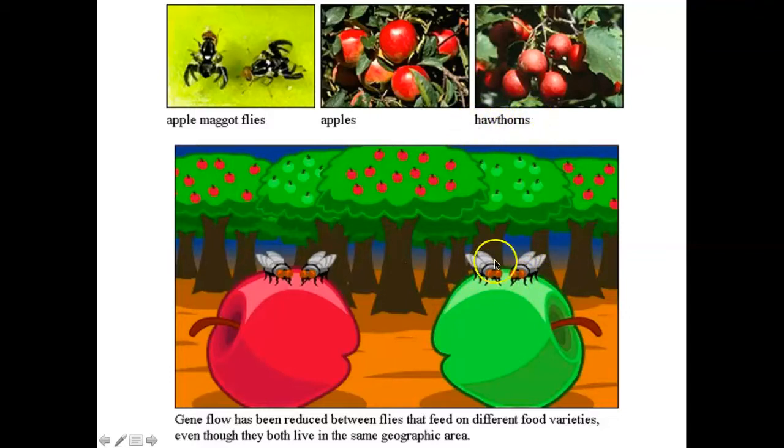So because they are now feeding on different food varieties, the gene flow has been reduced, and over time they can start to specialize to just those geographical locations.